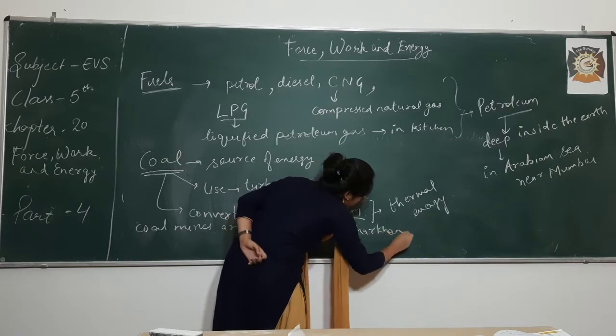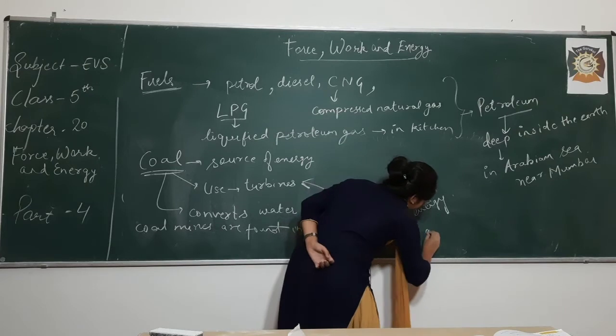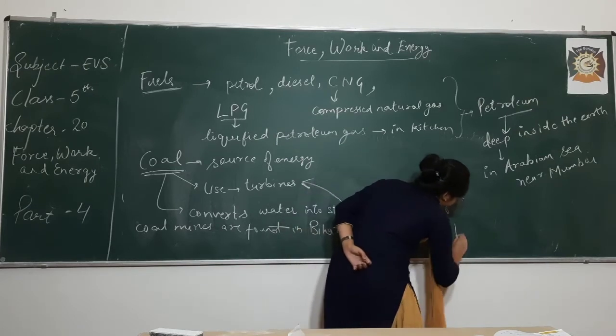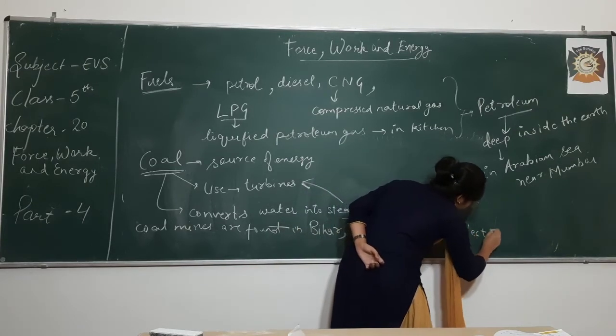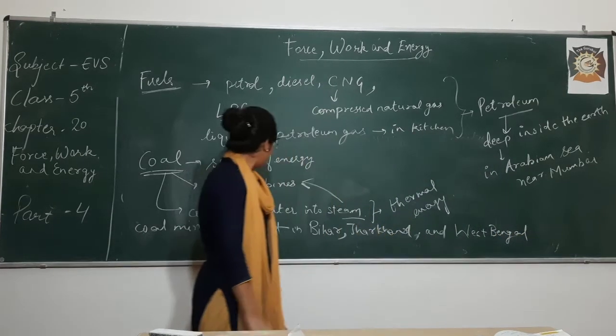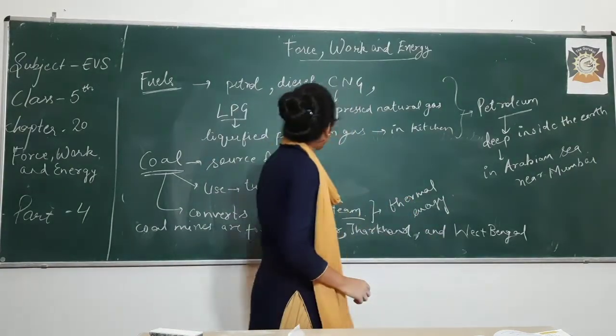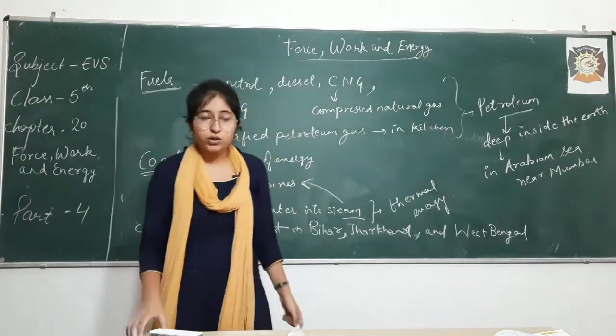I am just talking about India. You must know the names of these places. So students, after these, we are just done with sources of energy.